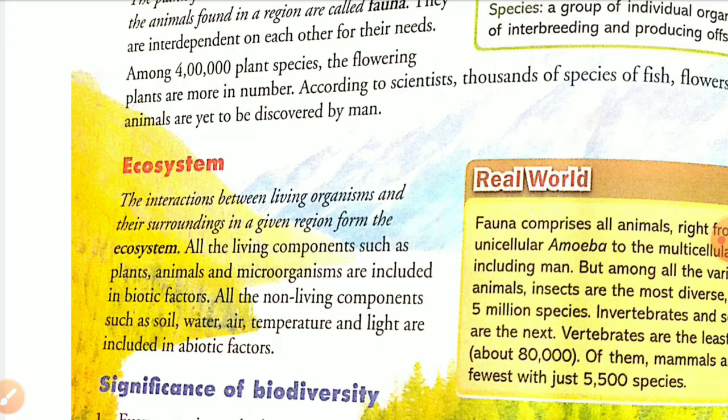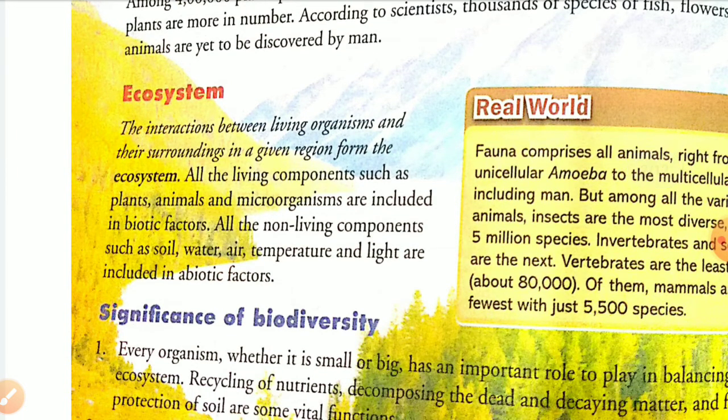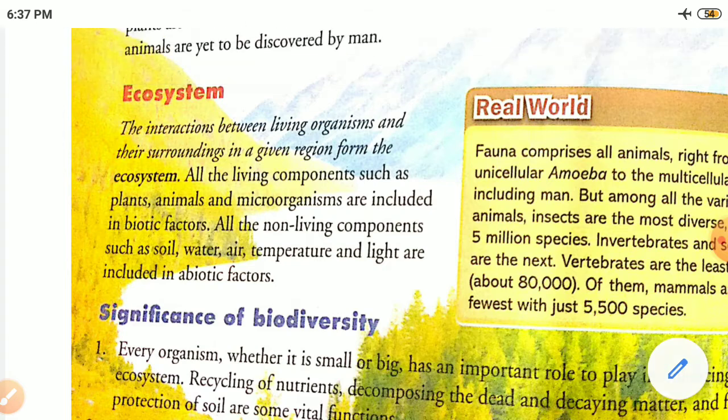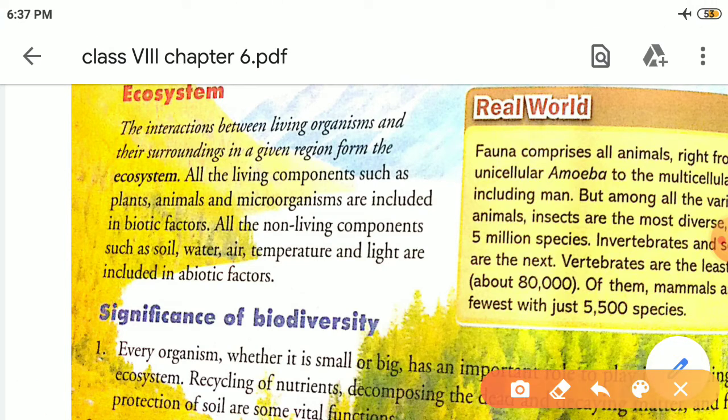Now ecosystem. What is ecosystem? The interaction between living organisms and their surroundings in a given region forms the ecosystem. Eco means life.